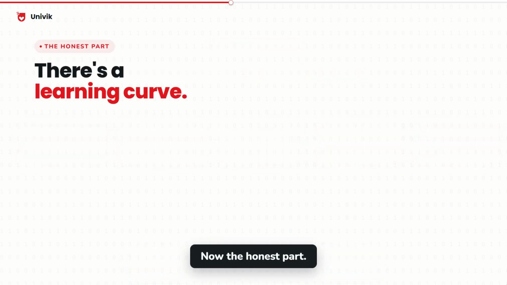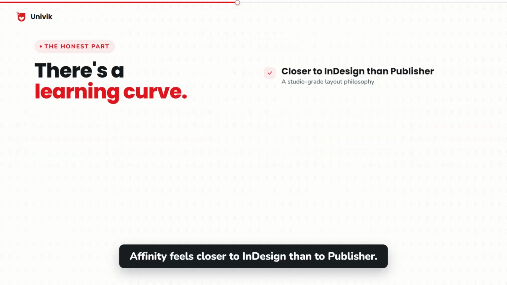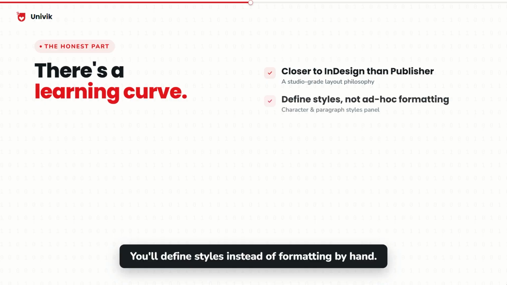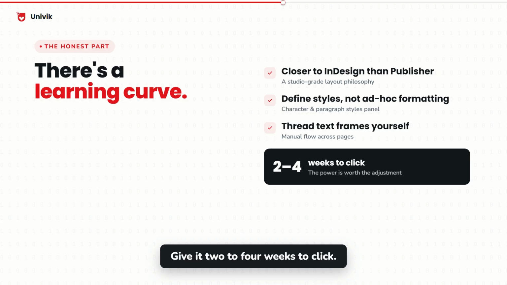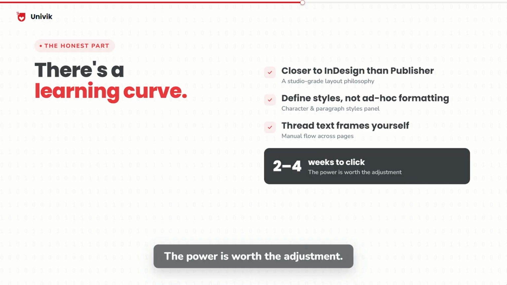Now the honest part. Affinity feels closer to InDesign than to Publisher. You'll define styles instead of formatting by hand. You'll thread text frames across pages yourself. Give it 2 to 4 weeks to click. The power is worth the adjustment.